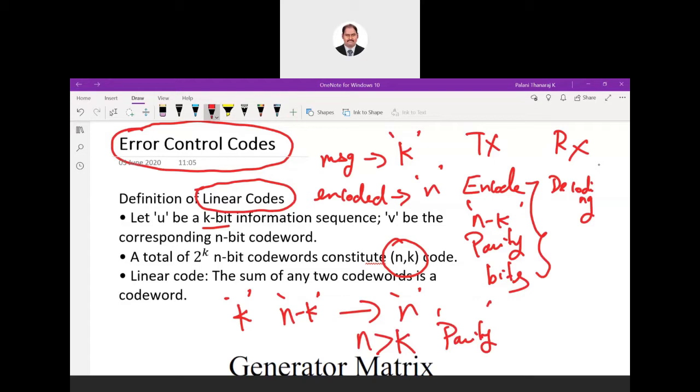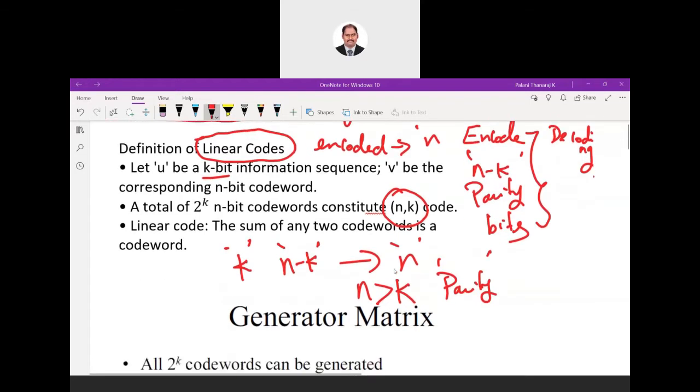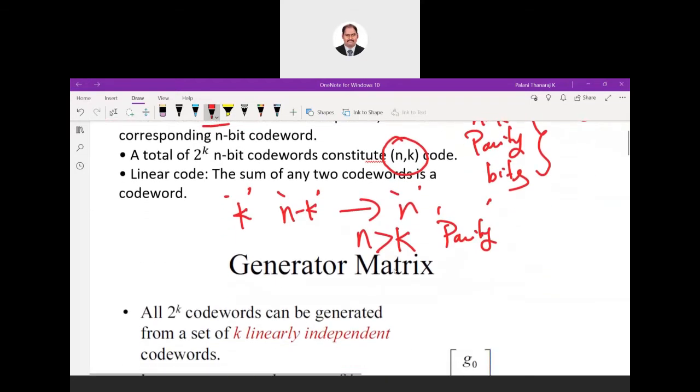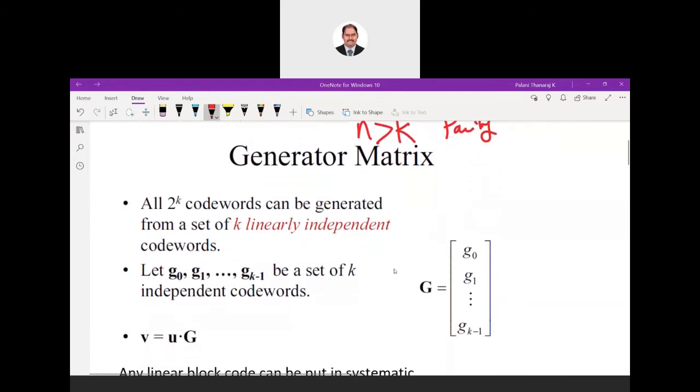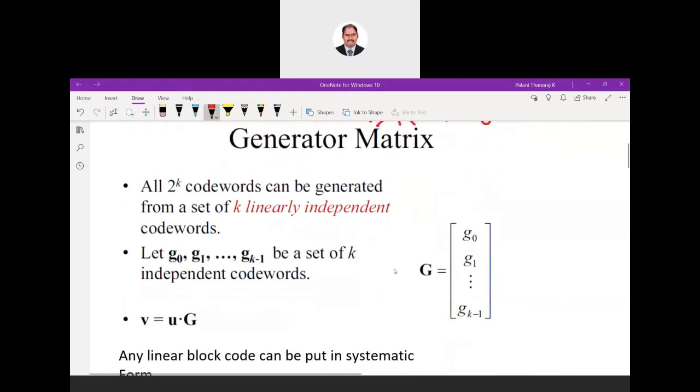So this is a preface. This is the main point, the main foundation principle in error control codes, specifically linear block code: k, n minus k, and n. So how do we generate this encoded message? What is that encoded message? That is our code word, having that property, that we are going to transmit.